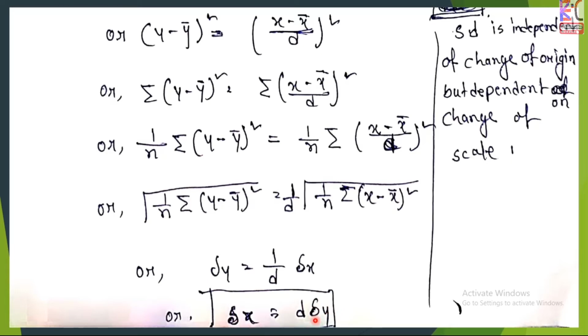So you could understand the importance of d. Here c is eliminated, but ultimately d stays. This formula is very important to understand the working principle of standard deviation.